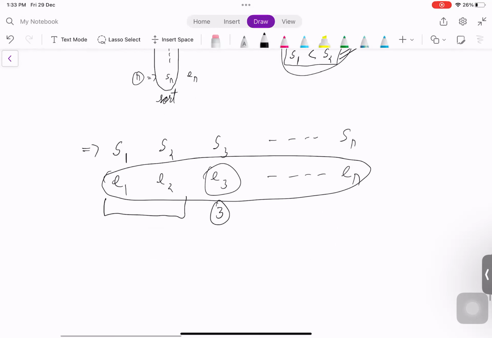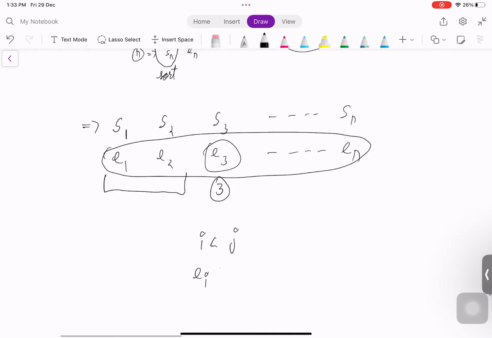An inversion is the number of pairs (i, j) where i is less than j and Ei is greater than Ej. If we count how many such pairs there are, that many greetings will happen, because that many crosses will happen.